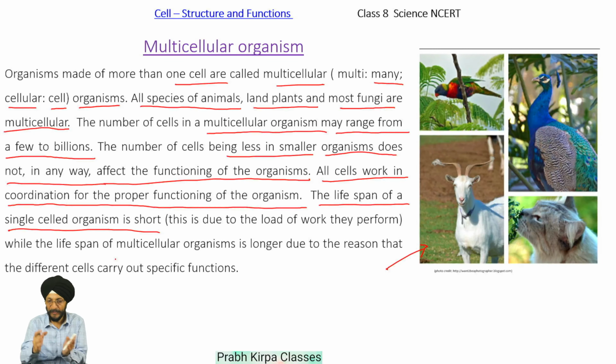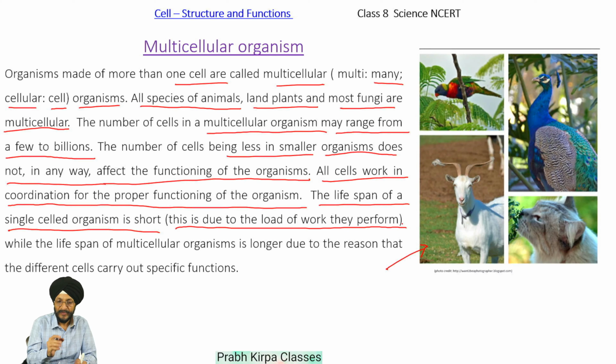Why is the lifespan of a single-celled organism short? Because all the functions such as excretion, digestion, reproduction have to be performed by the single cell, and there is a lot of work which the single-celled organism has to perform.